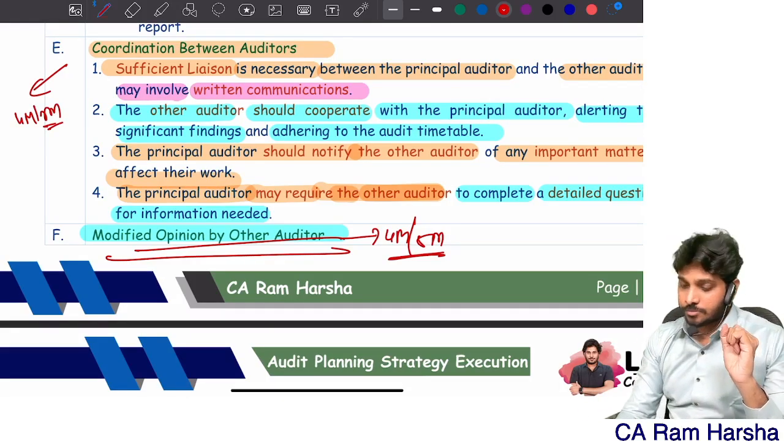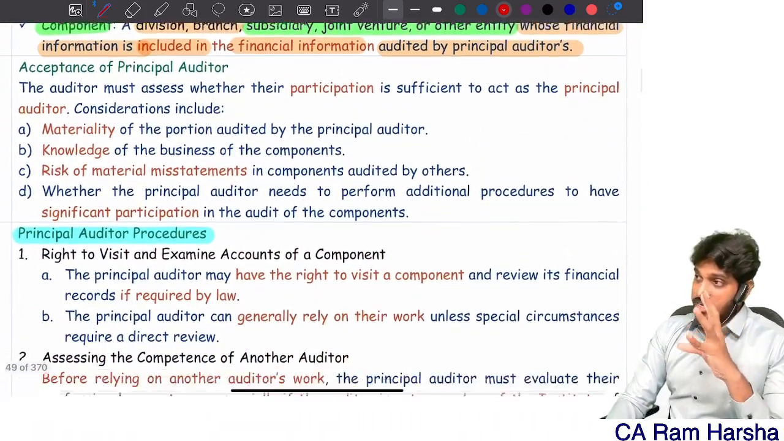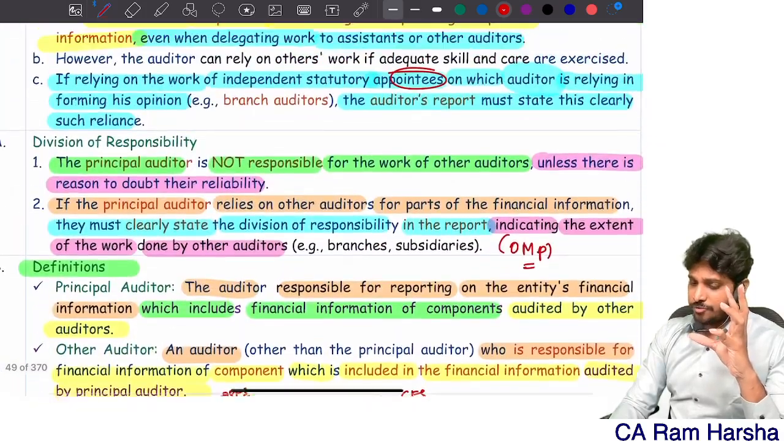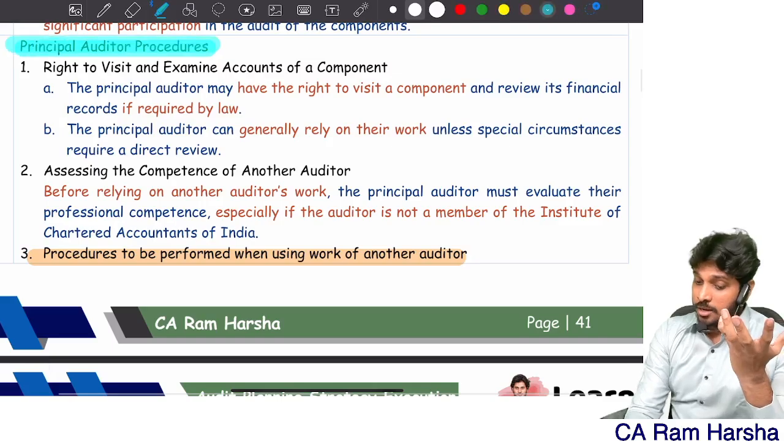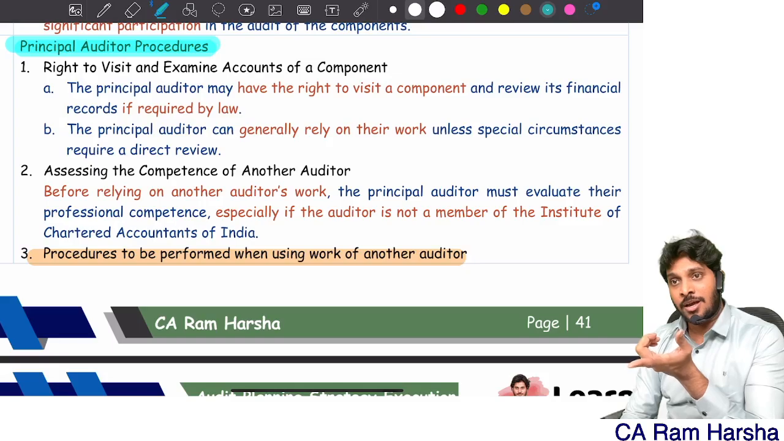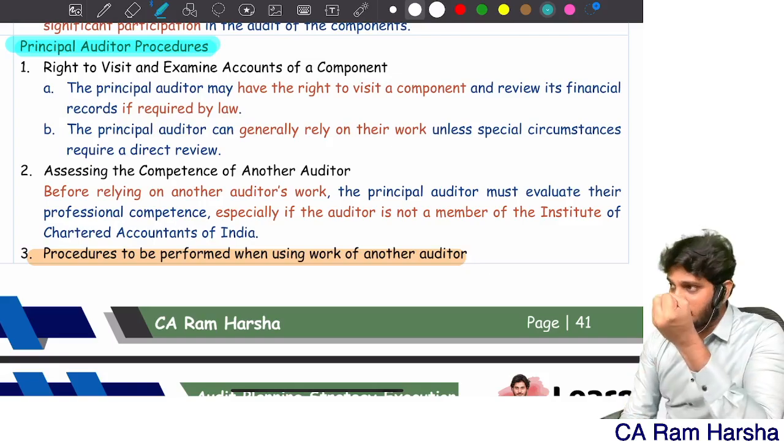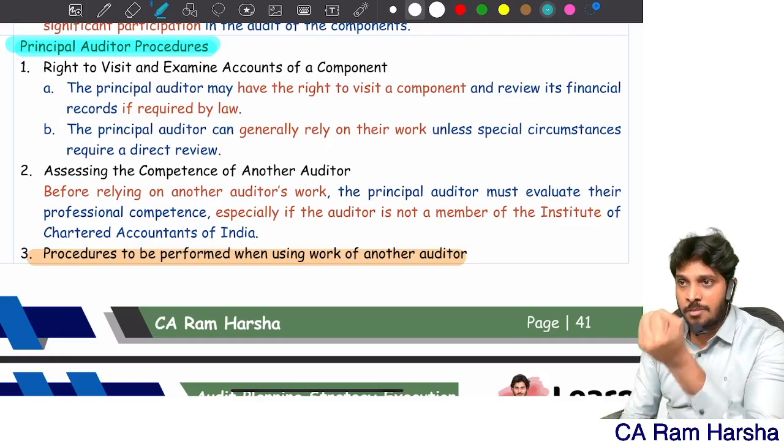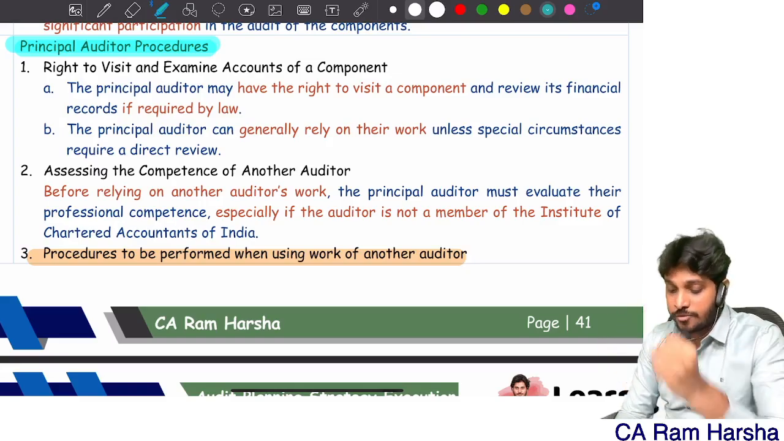Clear? Next. Now, this is regarding coordination between them. First of all, what are the various procedures principal auditor has to do? The entire 600 standard is drafted from whose perspective actually? Using the work of other auditor means who is using? Principal auditor. So the standard is predominantly applicable for principal auditor. What are principal auditor procedures? What you have to do?